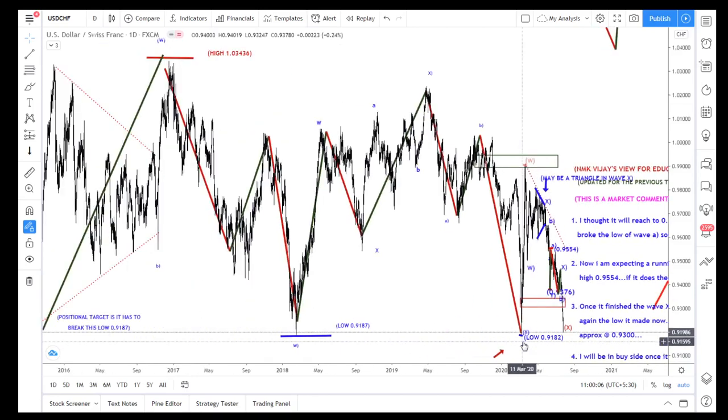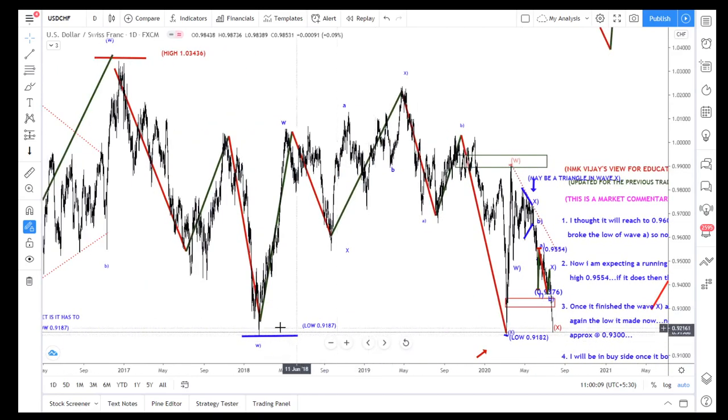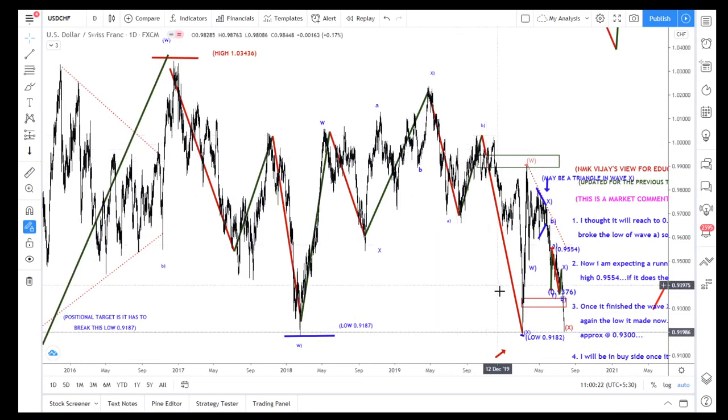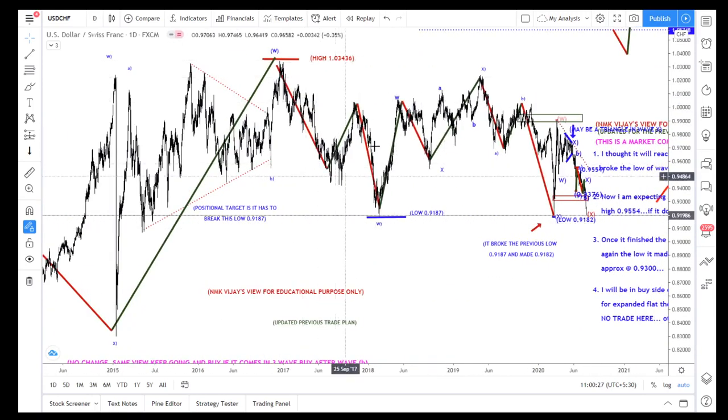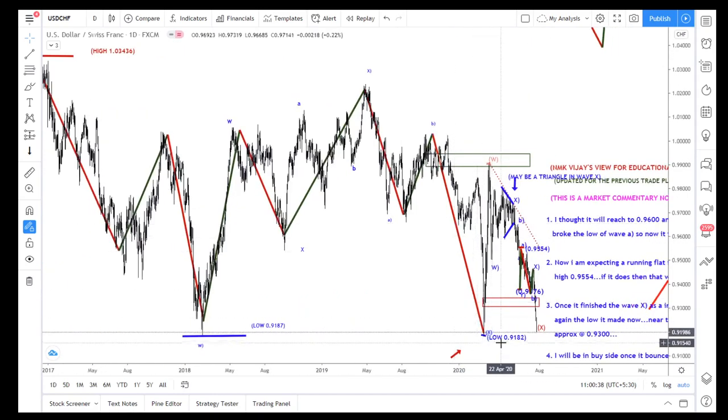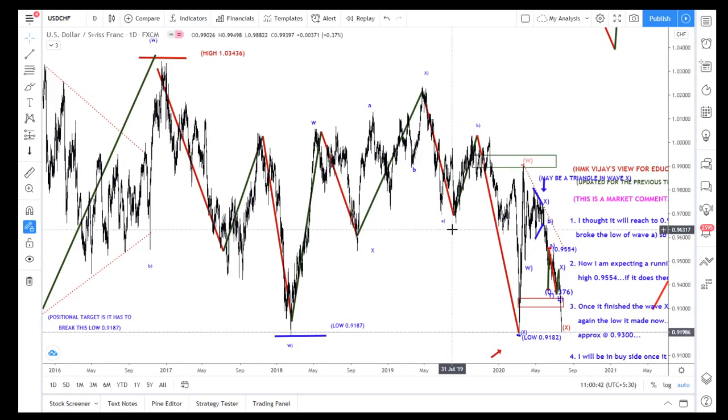Because it did the same thing here also, the low is 9187 and here the low is 9182. So here it does the valid pattern for all those things. X, ABC, it's a counting wave, and again ABC. So exactly it broke this low and made a low. So again I think it may not break this low. If it breaks, the whole pattern will change.